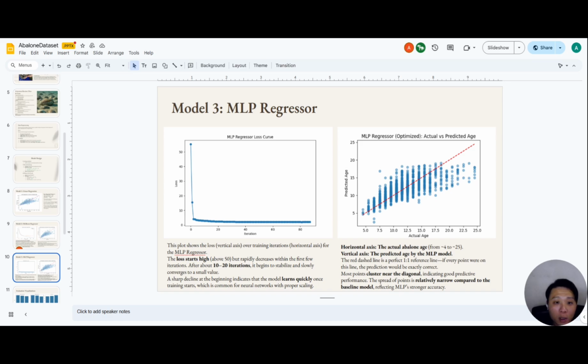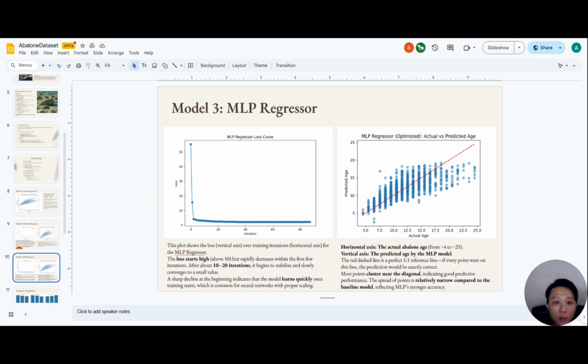So the left side of the graph is the loss curve. The loss dropped sharply in the first 10 to 20 iterations, showing fast learning and convergence. And the right side is the predicted versus actual age. The predictions cluster closest to the red diagonal line, indicating higher accuracy than XGBoost.